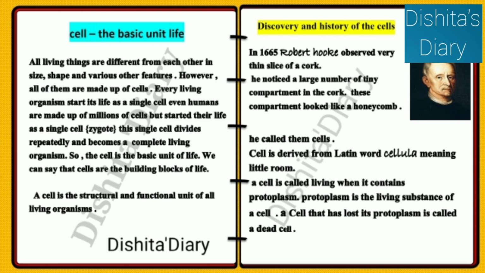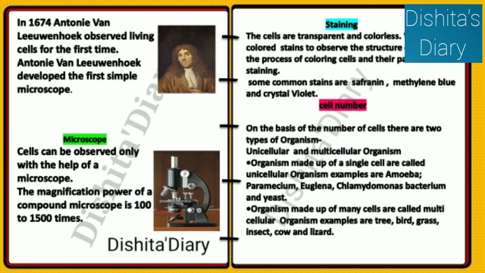room. A cell is called living when it contains protoplasm. Protoplasm is the living substance of a cell. A cell that has lost its protoplasm is called a dead cell. And in 1674, Antony van Leeuwenhoek observed living cells for the first time. Antony van Leeuwenhoek discovered the first simple microscope.